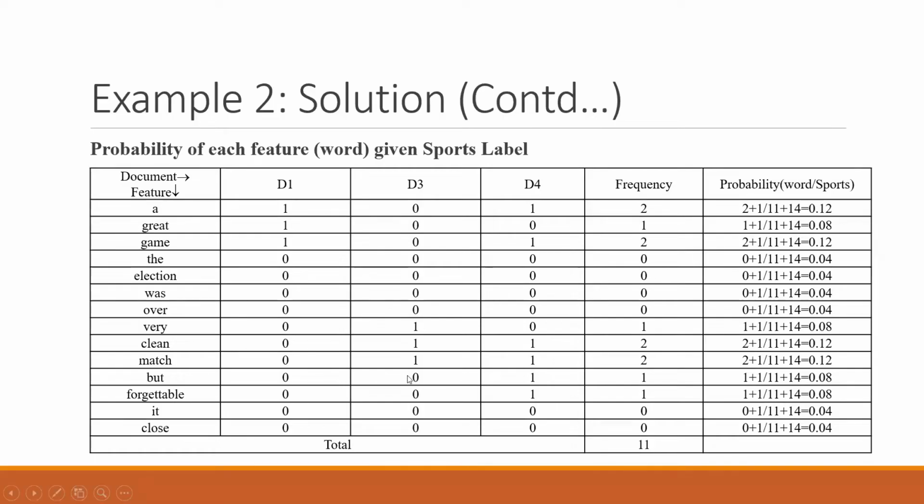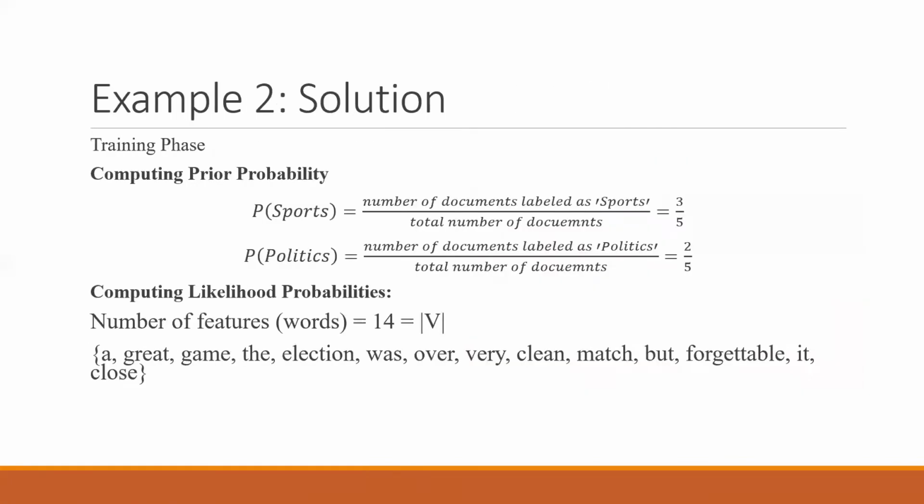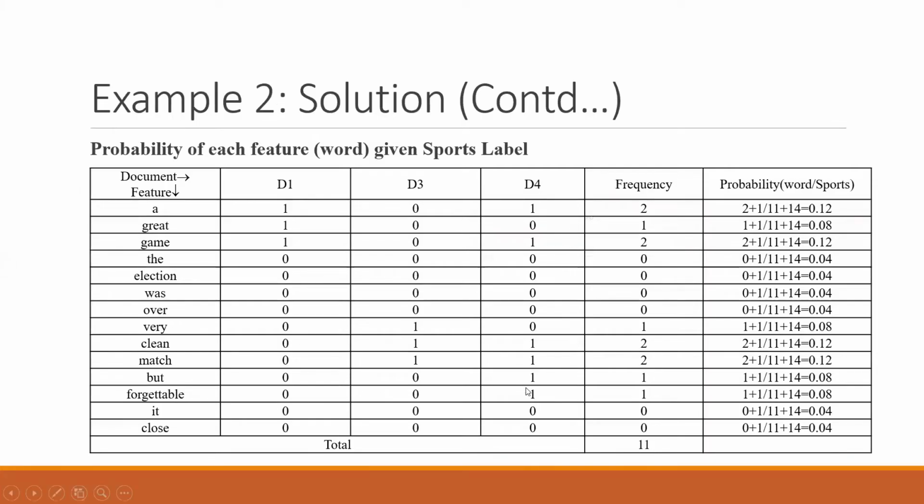So here match has also been written as one, but match is not there in this fourth sentence. So we can say that this will be zero. I will make it 0 right now. So for the match, it is 0. So you have these 5 words in the D4. We have 3 and 3 words for D1 and D3.